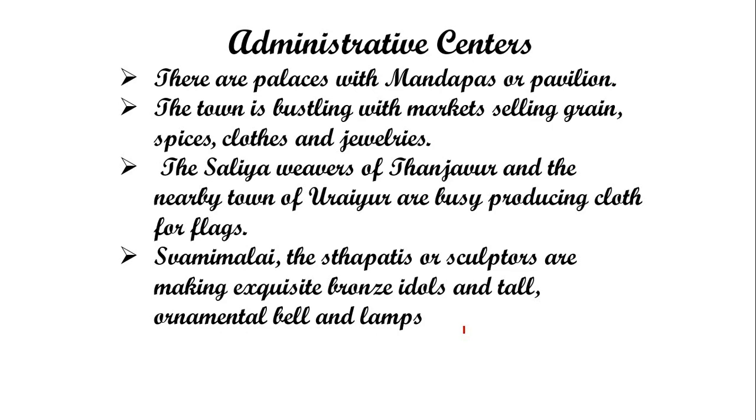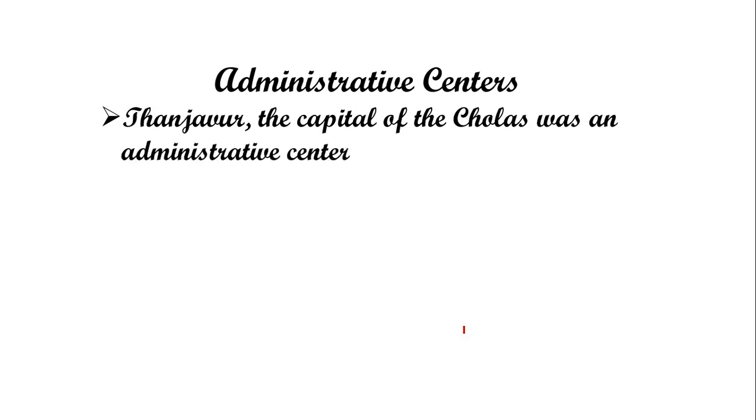Now, the Swamimalai sthapatis sculpt exquisite bronze idols and tall ornamental bells and lamps. Sthapatis and Swamimalai, these are the communities involved in making art and craft, or tools and weapons with metal. At that time a great technique was famous, known as the lost wax technique, and we have discussed this technique in our previous lecture also. So Thanjavur, the capital of the Cholas, was an administrative center.